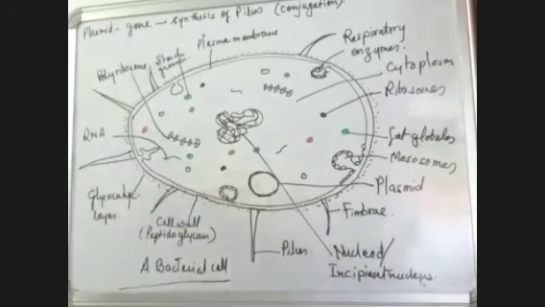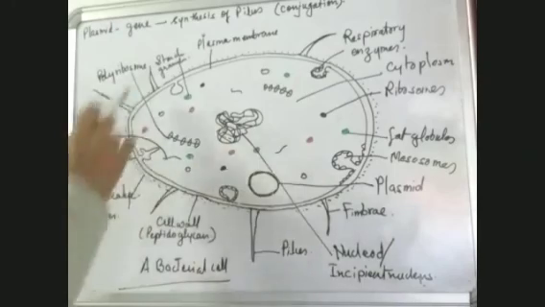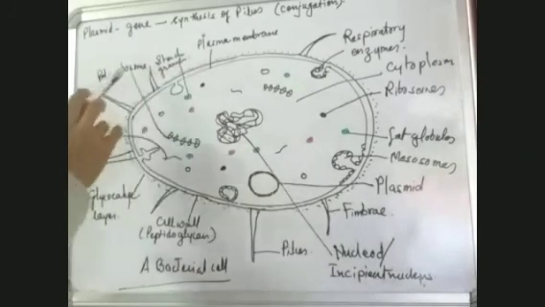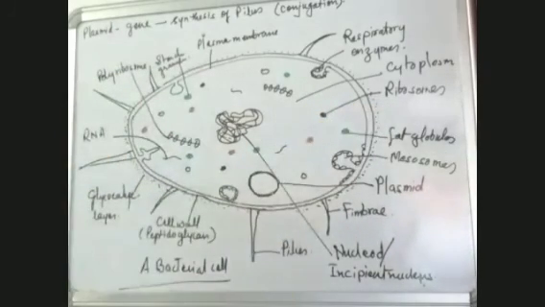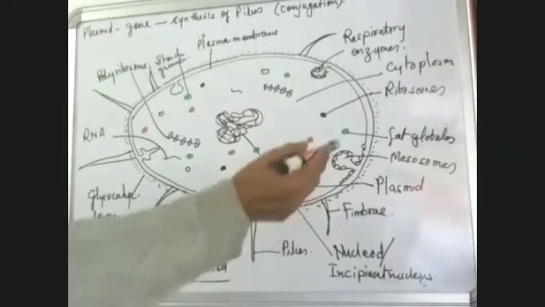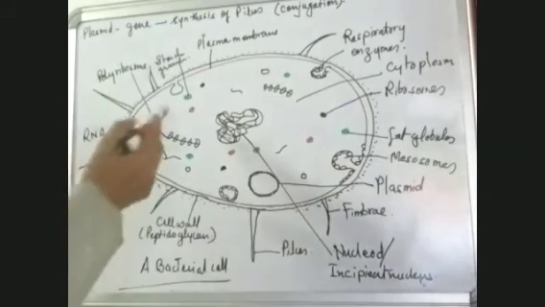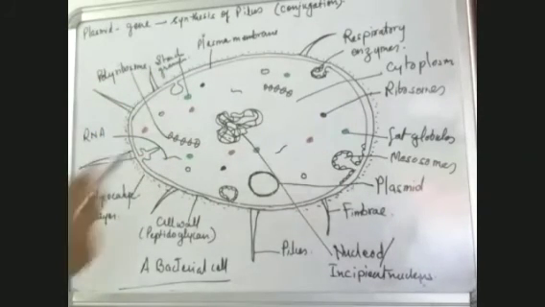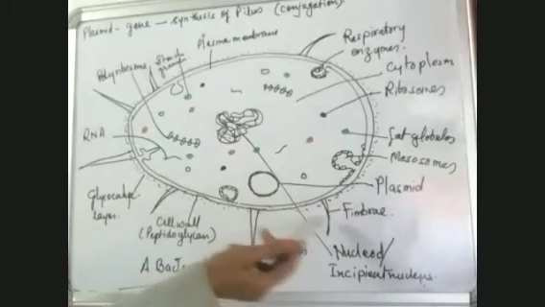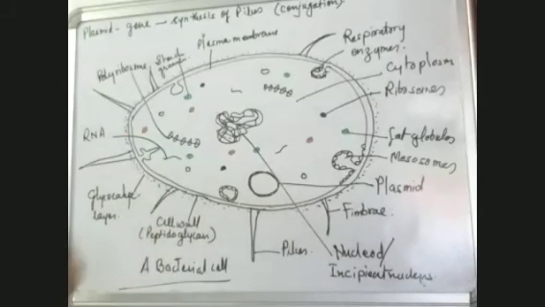Then we have ribosomes, which are polyribosomes also, and ribosomes are non-membranous bodies. Then we have fat globules, which are a form of synthesis of fat. Then starch granules are also present, and RNA strands are also present. The fimbriae are also there, which are used for locomotion. So fimbriae are there, the pilus is there, and this is the complete structure of a bacterial cell.